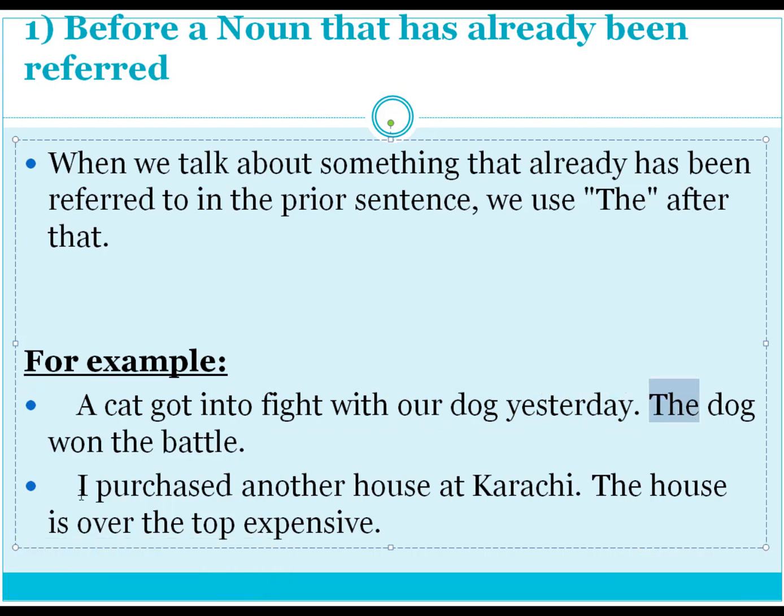Similarly, another sentence: I purchased another house in Karachi. The house is over the top expensive. So the house here has already been referred to in the earlier sentence, another house. So we have used "the" with the house because the house has already been referred to earlier.